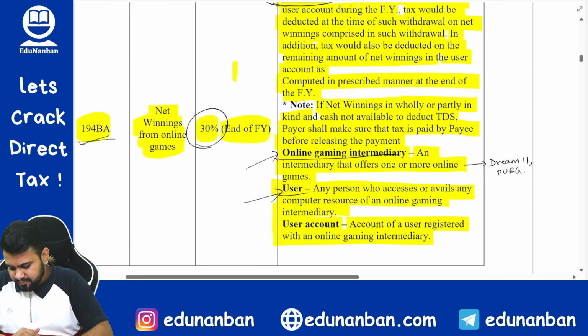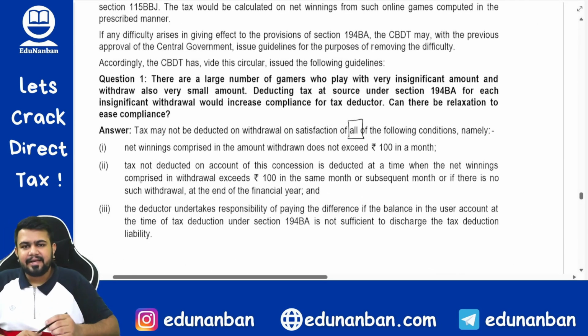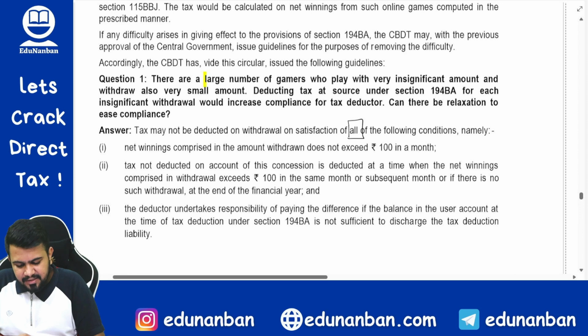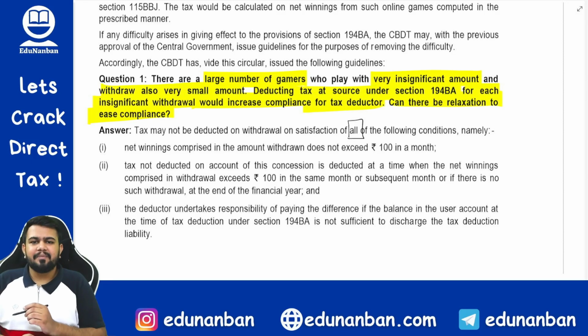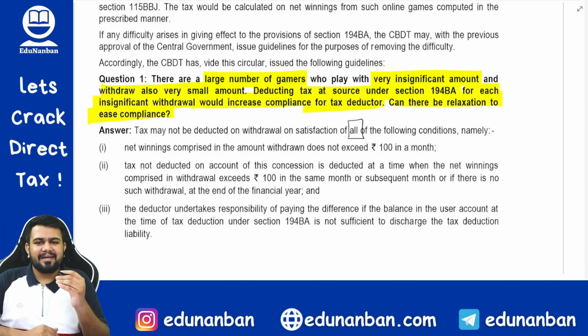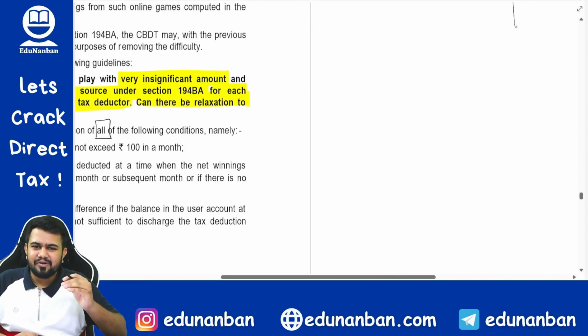Now let us discuss what is given in the guidelines. First guideline given by CBDT: there are a large number of gamers who play with very insignificant amounts and withdraw very small amounts. Deducting tax at source under section 194BA for each insignificant withdrawal would increase compliance for the tax deductor. Can there be any relaxation to ease compliance? So let us see what practically happens. And for that difficulty, CBDT has given a solution, which is also a very comedy solution.